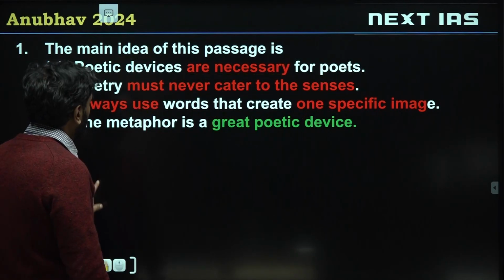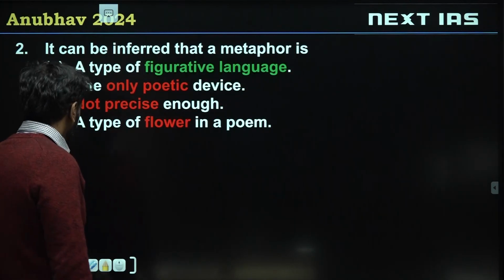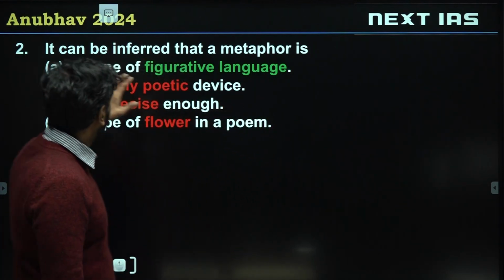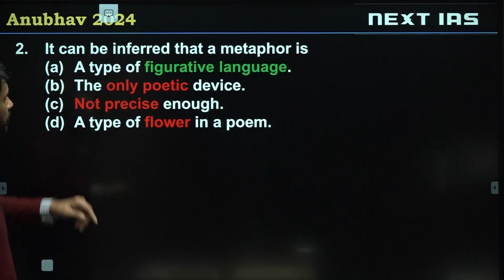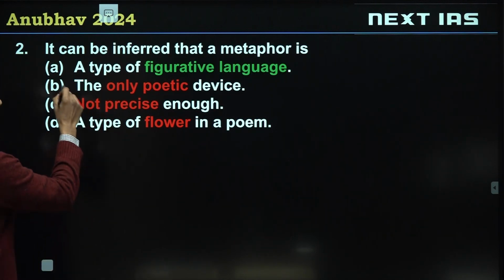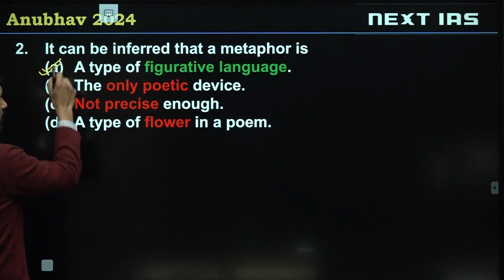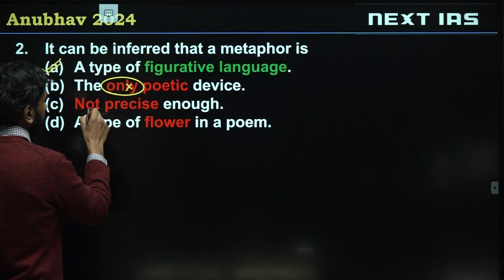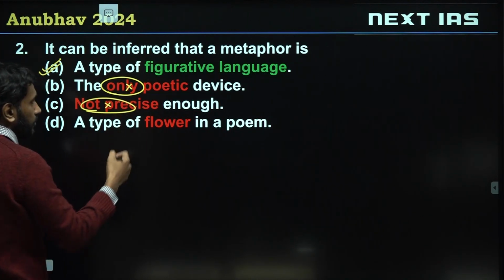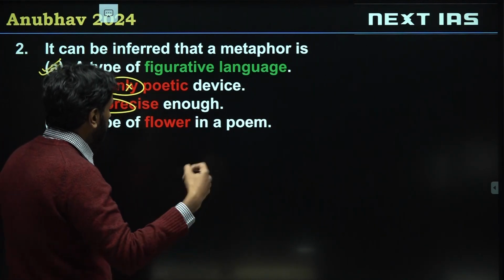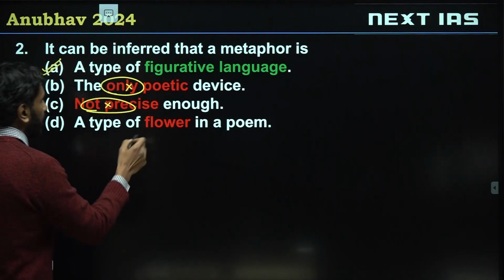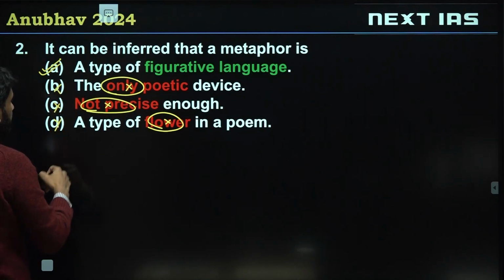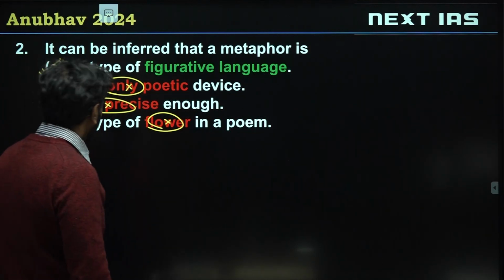Alright, let's see question number 2 now. This is an inference based question from the metaphors. It can be inferred that a metaphor is which of the following. So a type of figurative language, we found this in the passage. The only poetic device, this is extreme, therefore invalid. Metaphors are not precise enough, this is invalid. The author calls them incredibly precise in terms of their ability to communicate emotions. And a type of flower, this is just playing on the examples in the passage. So B, C, D are invalid. A is the correct choice for this question.